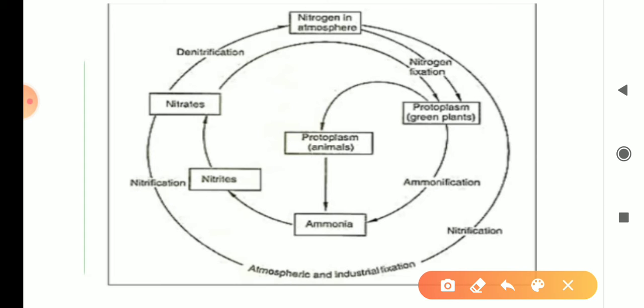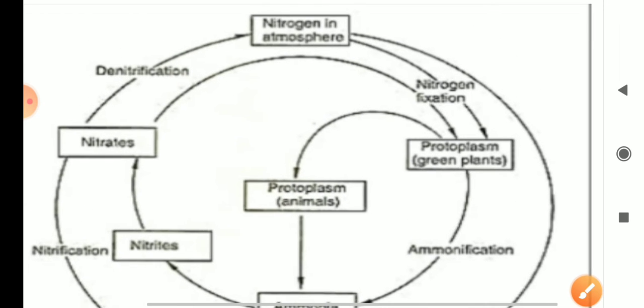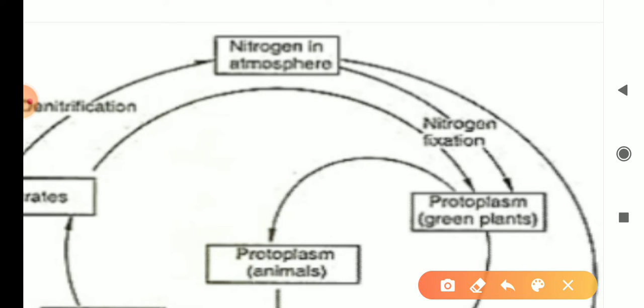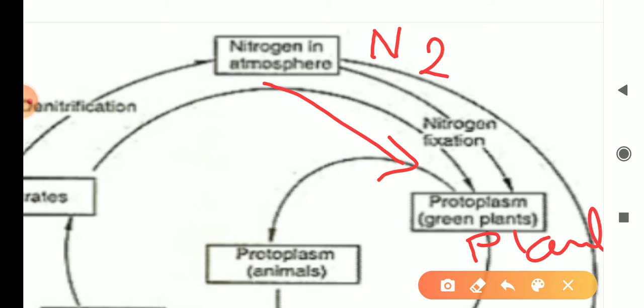This nitrogen gas is present in various forms, and we need to remember these forms. First of all, nitrogen gas is present in air, in the largest amount, but this gas is unreactive. And when nitrogen fixation takes place, meaning when nitrogen comes into the body of plants, the plants absorb this nitrogen. This nitrogen becomes a part of protoplasm.